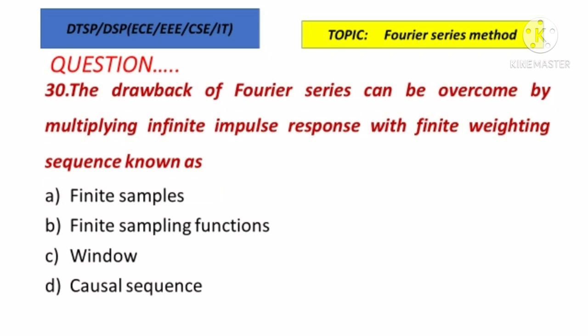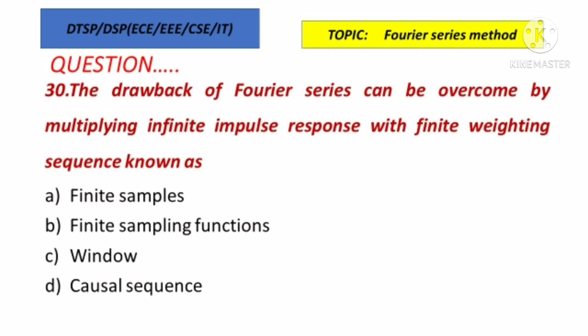Next, the drawback of Fourier series can be overcome by multiplying infinite impulse response with a finite weighting sequence known as what? That weighting sequence name is asked here. It is finite samples, finite sampling functions, window or causal sequence. So to overcome the drawback of Fourier series method, we are going to windowing technique.